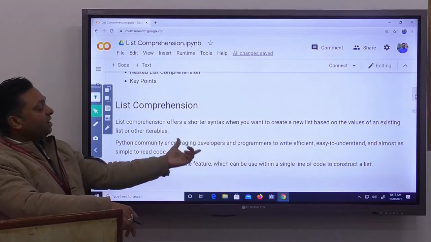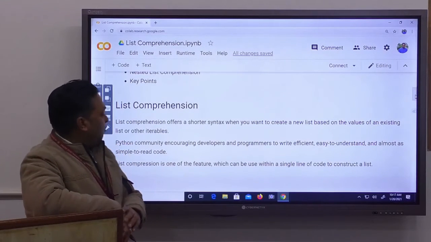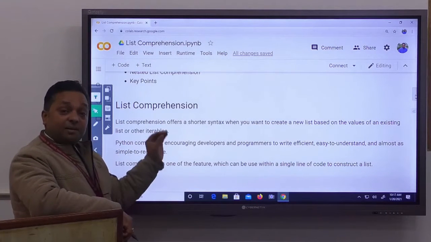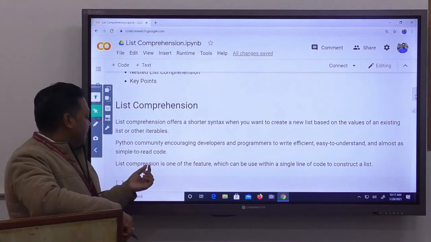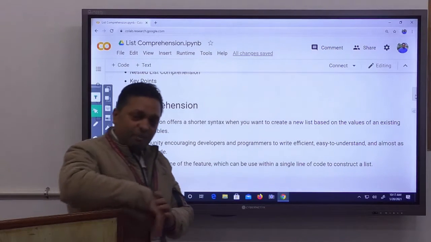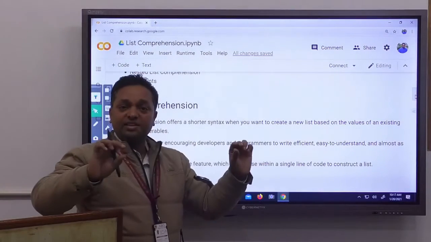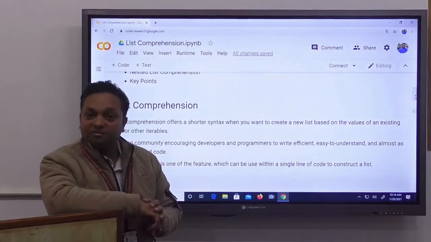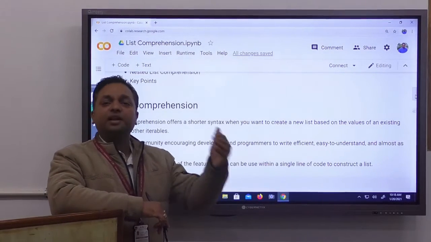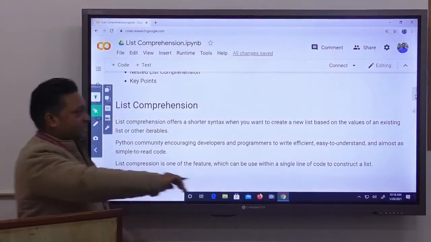The Python community encourages developers and programmers to write efficient, easy to understand, and almost as simple to read code, so they gave the concept of list comprehension. List comprehension is a feature that can be used within a single line of code. With its help, we can generate a new list in a single line of code. That can also be done via looping or some inbuilt method, but list comprehension gives us a shorter syntax.